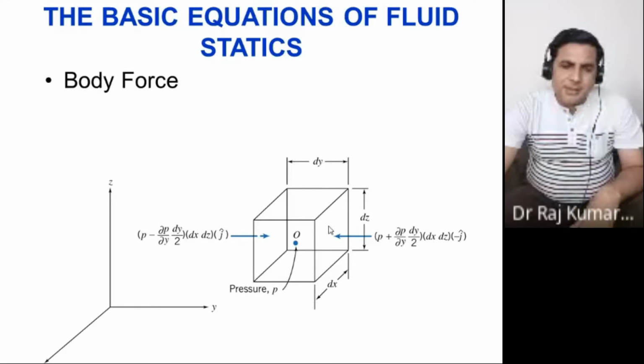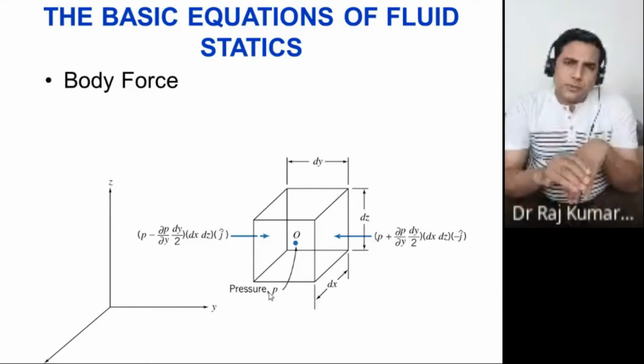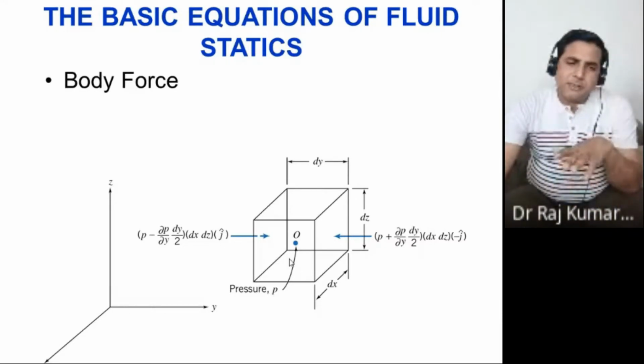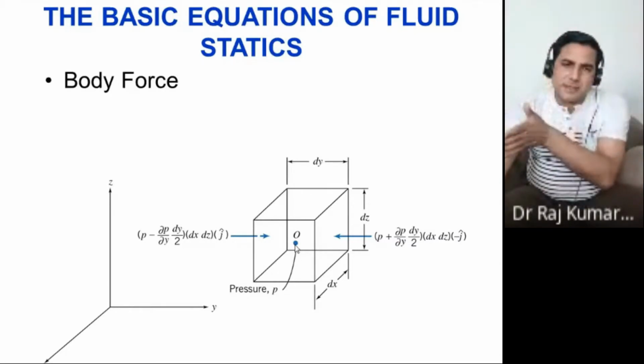Now, let's say you have considered the pressure at the center of this particular cuboid. The center is considered at O. Let's say pressure here is P. Now, you want to know how much the pressure would change if you go from this center to the right side.